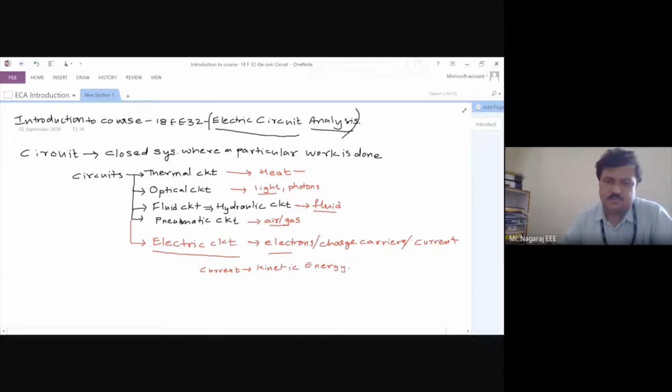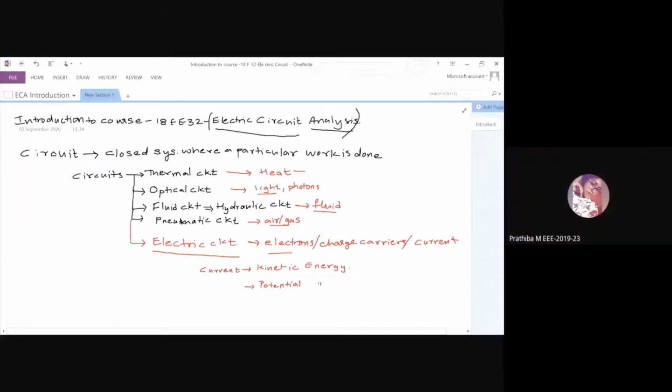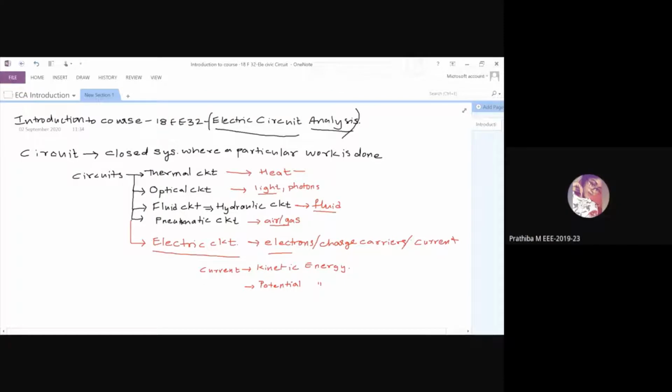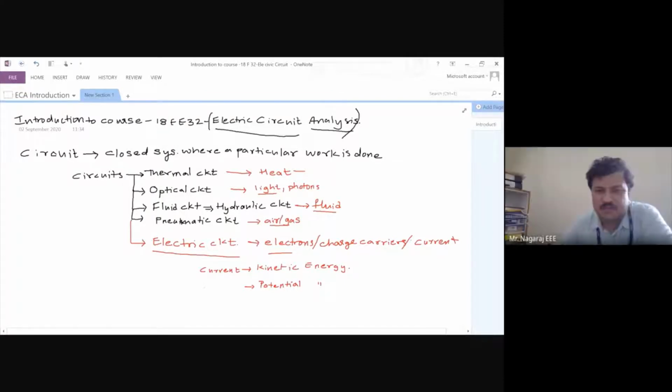Then what is potential energy? What is the potential energy of the electric system? Batteries. Yes. What does a battery hold? What is the potential energy of an electric system?